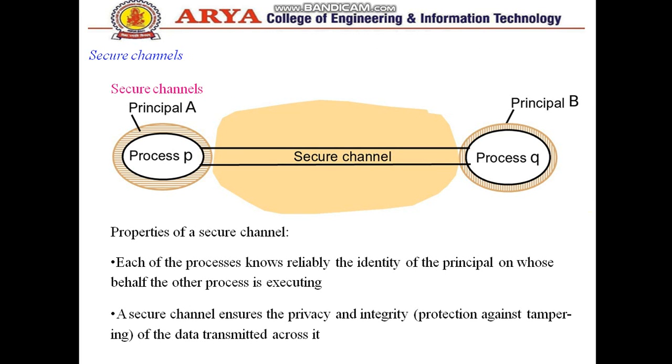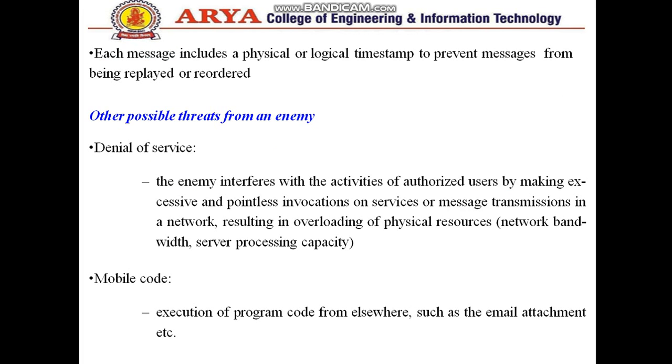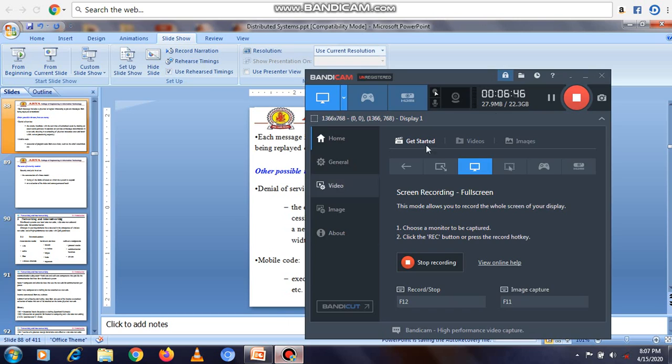Then the uses of the security model. Security analysis involves the construction of a threat model, listing all the forms of attack to which the system is exposed, and evaluation of the risks and consequences of these. So this is what we have seen in this particular security model. In this way we have completed all the models of the distributed system in brief.